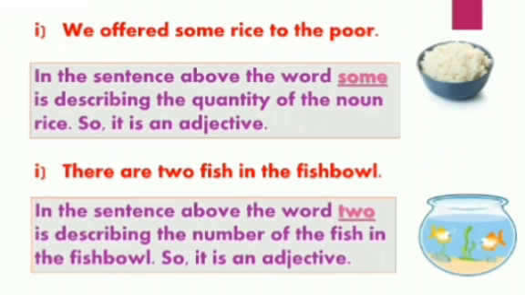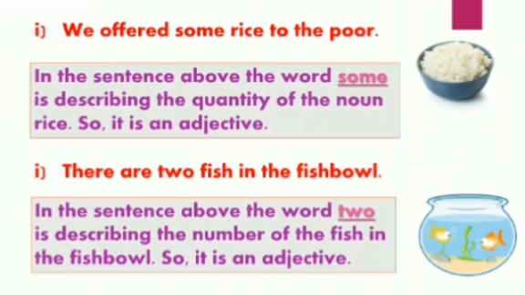Now next sentence, we offered some rice to the poor. As I told you, words like some and enough are the words which tell you about the quantity of a noun. So can you guess the adjective here now? Yes, you are right. In the sentence above, the word some is describing the quantity of a noun. So it is an adjective.